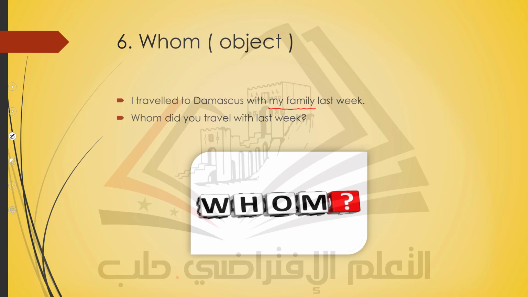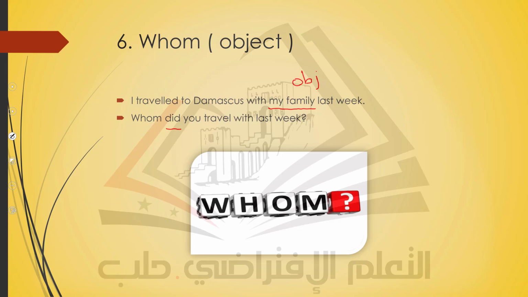This is an object, and I'm going to ask about my family. So we say, whom did? Look, with the word whom, again we use a helping verb, and it is a regular question, not like the word who. Whom did you travel with last week?